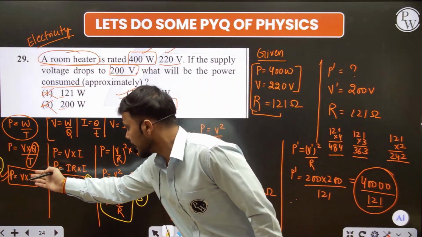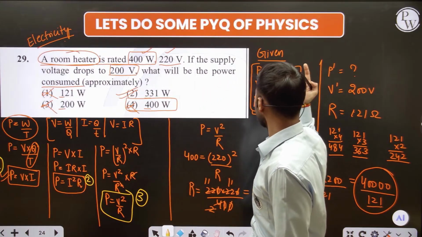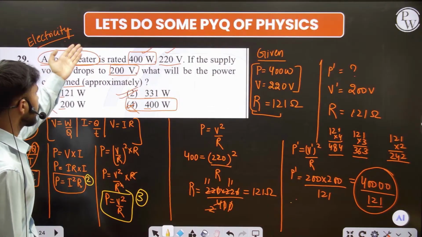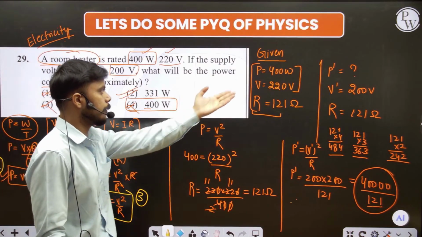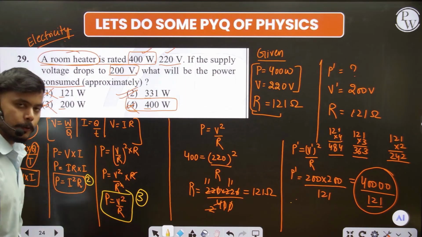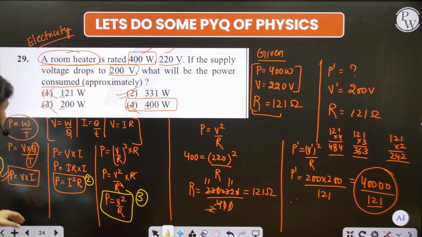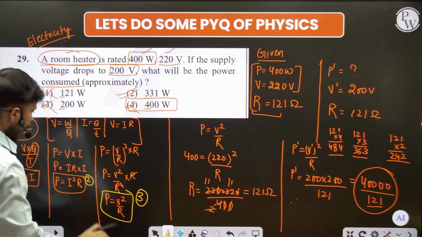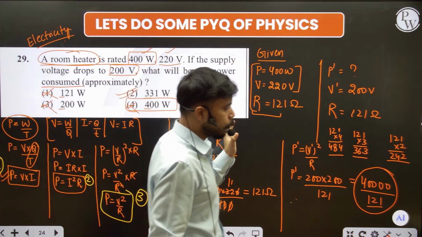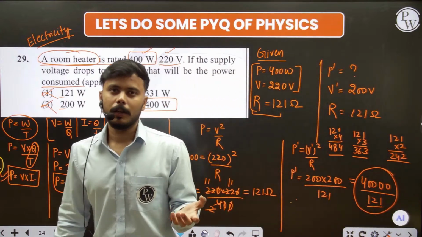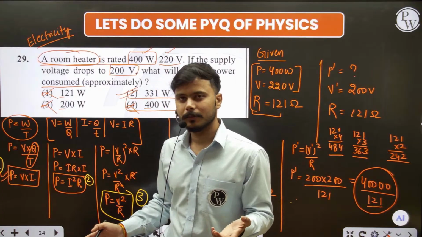You can even vary these formulas according to the given situations. We have only the given situations. We have the constant thing, that is the object, that is the room heater. That's why we use this formula. If the situation is according to that formula, we will use this. So if you ever forget this, just remember this and derive it, and you will get it. You do not need to lose these kind of questions. One more thing, these are simple things now, mugged up.